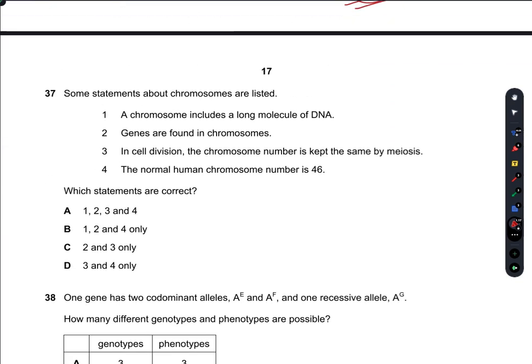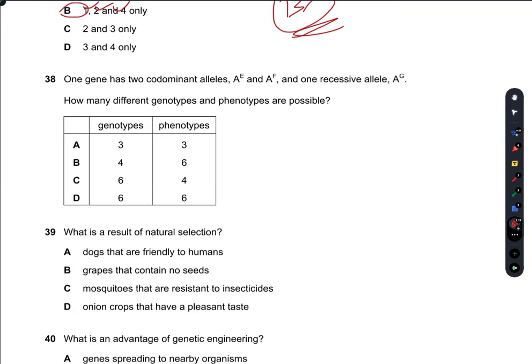Some statements about chromosomes are listed. A chromosome includes a long chain of DNA. Yes, it does include this. Genes are found in the chromosomes. Yes. In a cell, the chromosome number is kept the same by meiosis. No, it is kept the same by mitosis, not by meiosis. So 3 is incorrect. The normal human chromosome number is 46. Yes, for somatic cells, the normal human chromosome number is 46. So B is the right answer.